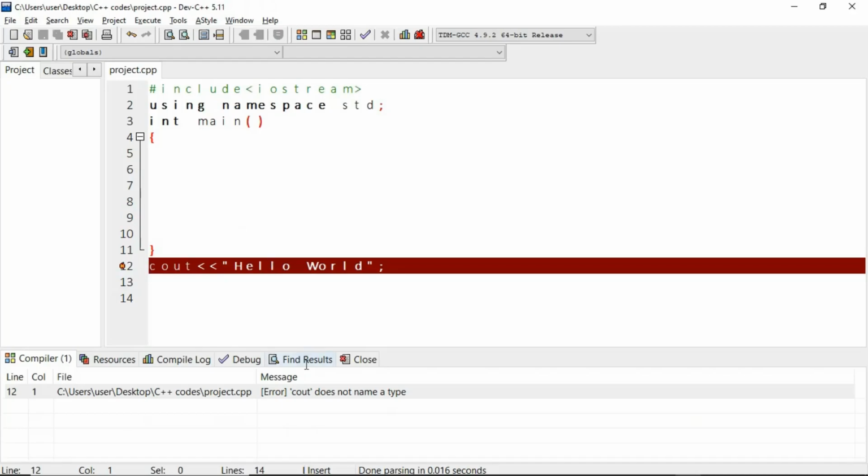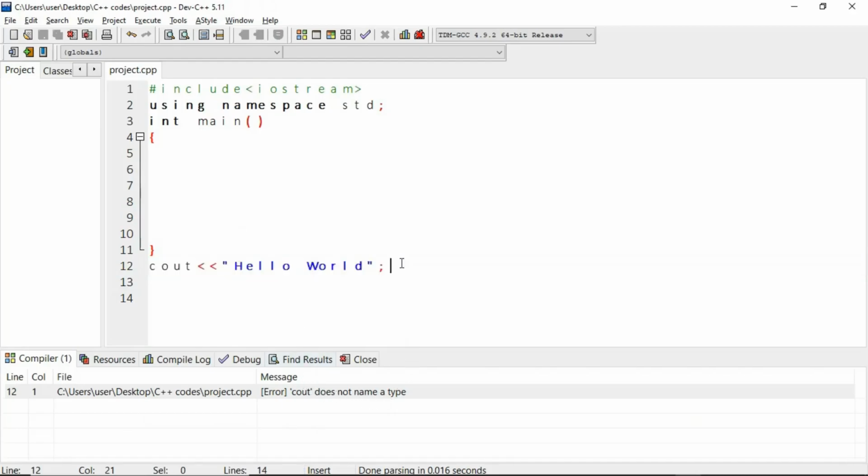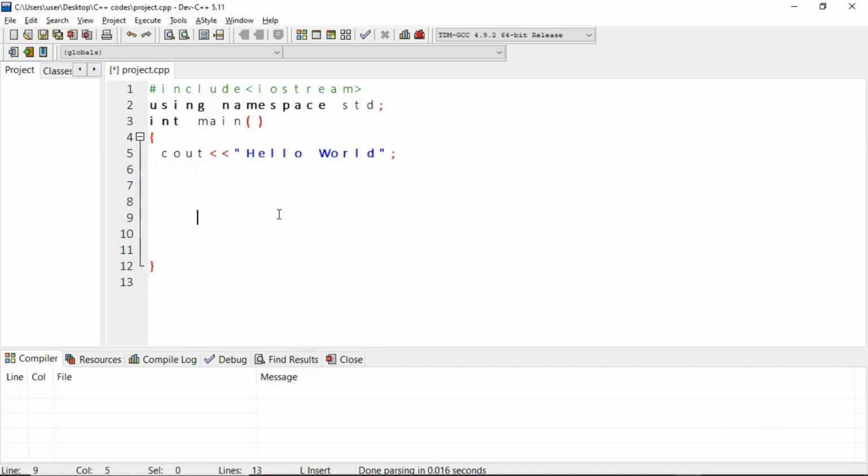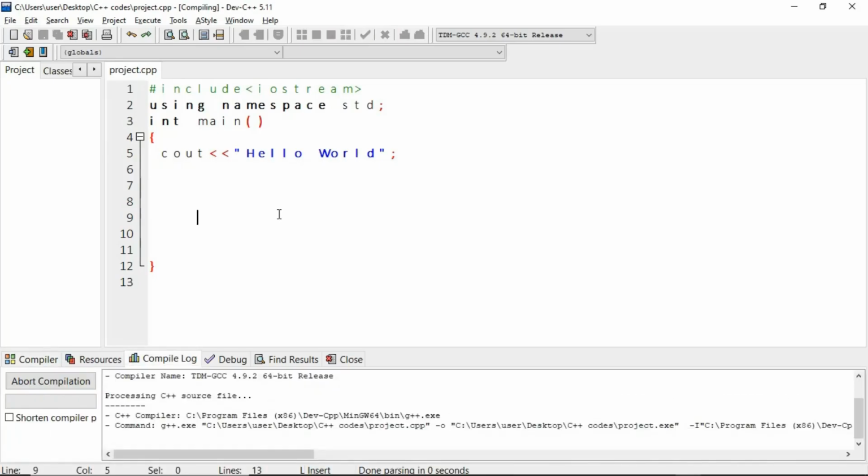See, it says cout does not name a type, because it's outside of the main method. Every part of your code has to be included in the main method. If there was no main method present here, it would also generate the same error. So let's place our code back into the main method, save, and run this file.